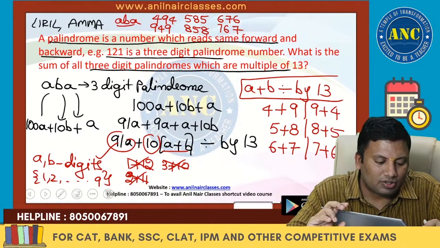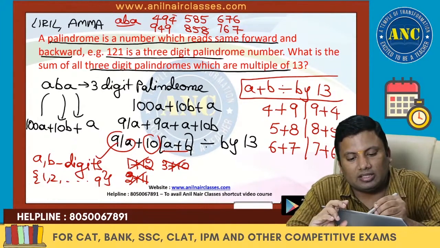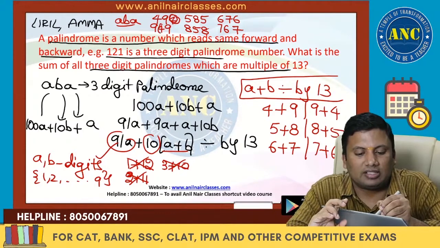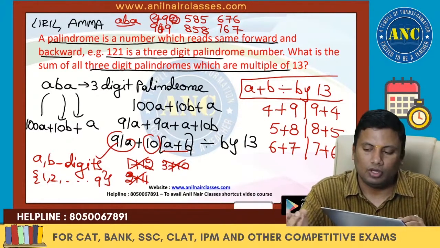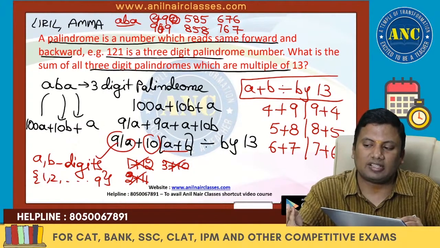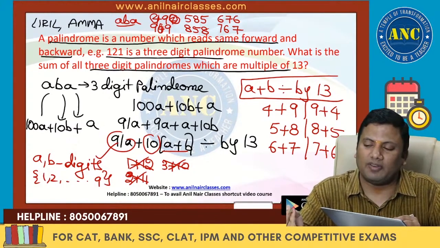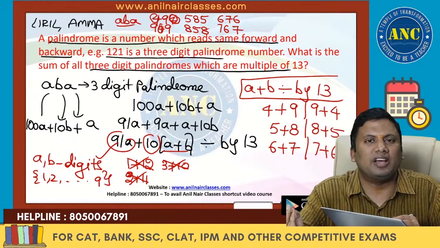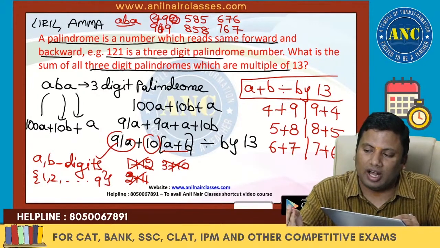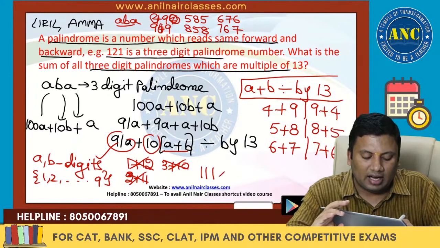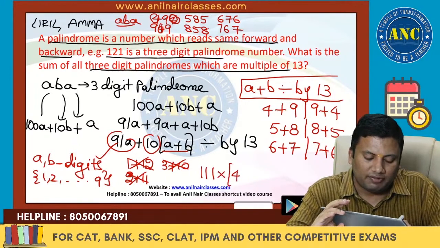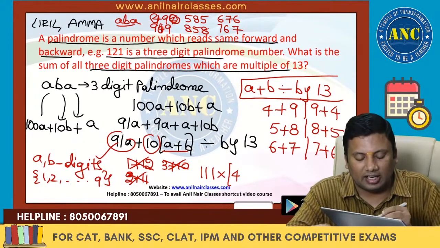Now I am introducing a concept. 4 is there in the units place, 4 is there in the tens place, 4 is there in the hundreds place. Hundreds place value is 100, tens place 10, units place 1. 100 plus 10 plus 1 is 111. Like that, 4 is shifting from units, tens and hundreds.